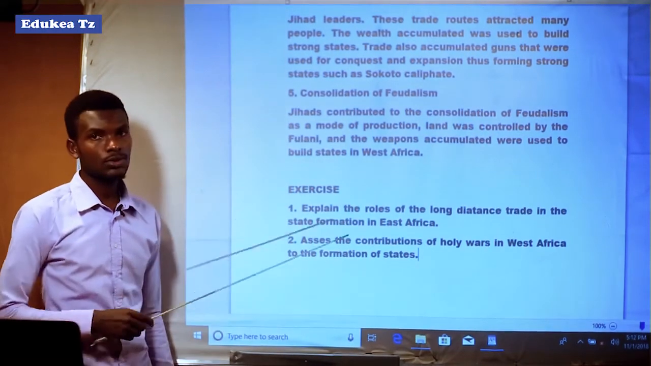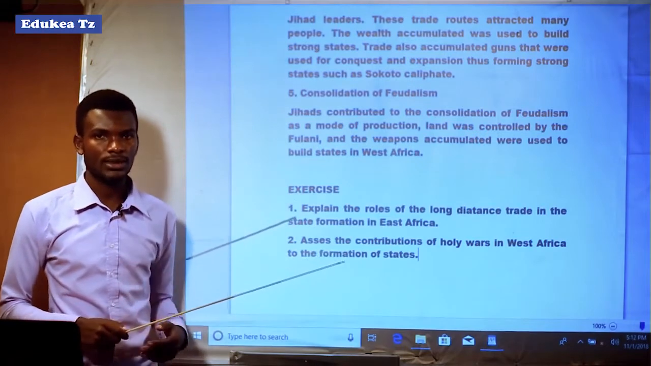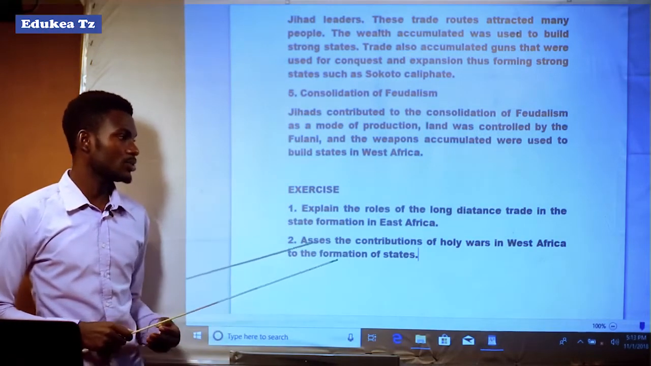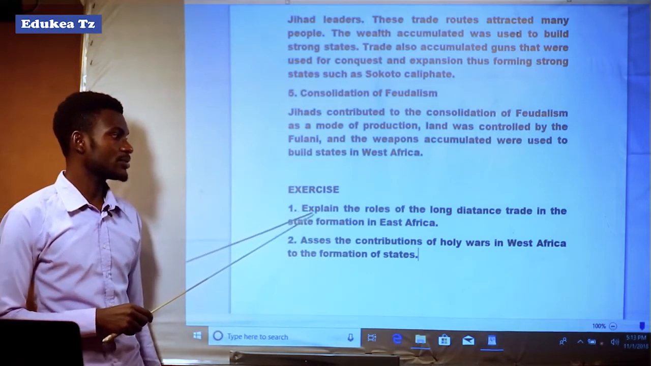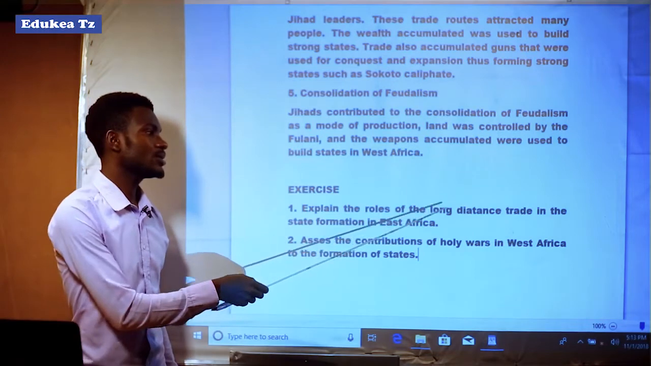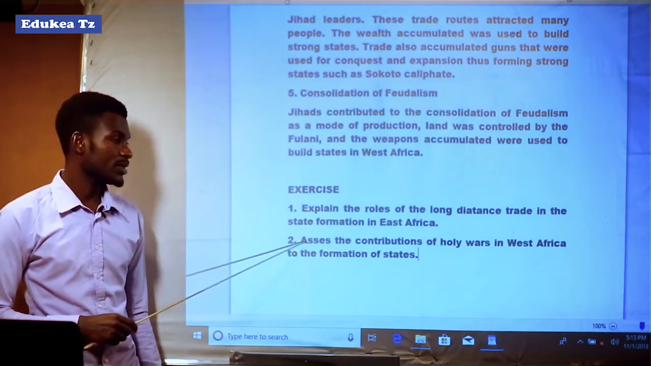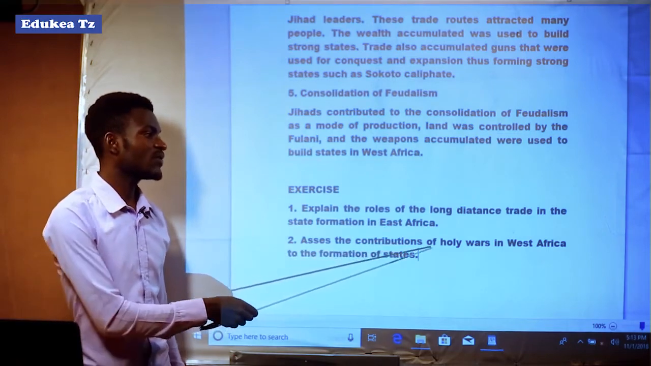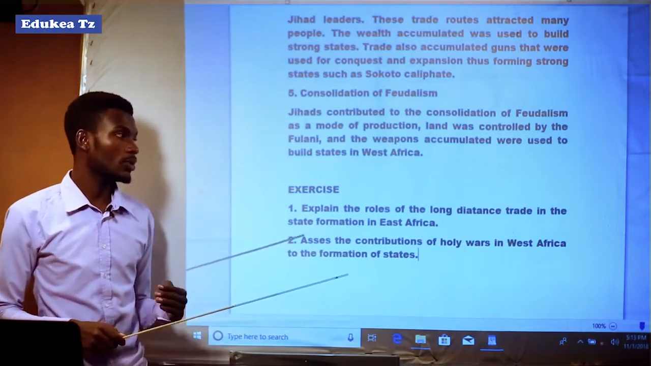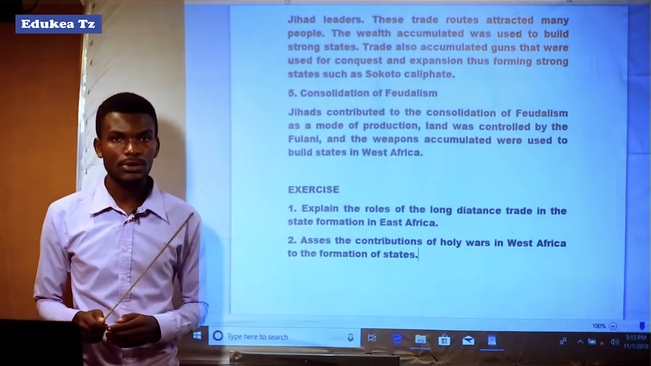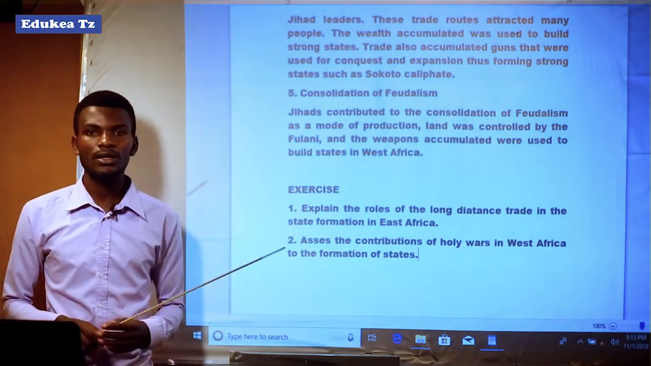So after looking at the contribution of jihad wars, I would like to give you an exercise comprising two questions which you are supposed to perform. The first question is: explain the role of long distance trade in state formation in East Africa. The second question is: assess the contributions of jihad wars in West Africa to the formation of states. These are the questions you are supposed to do and come up with the answers. So until there, this is the end.